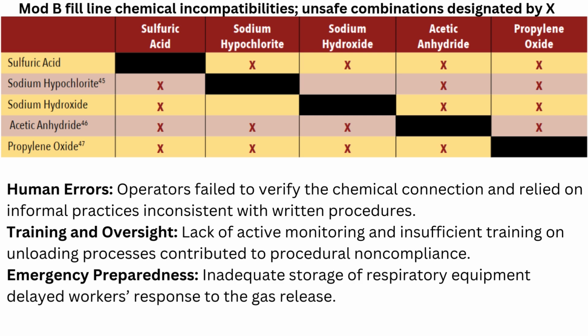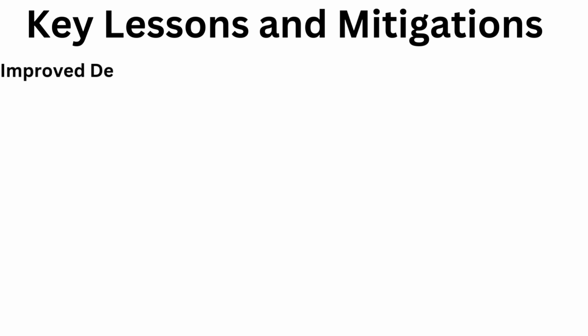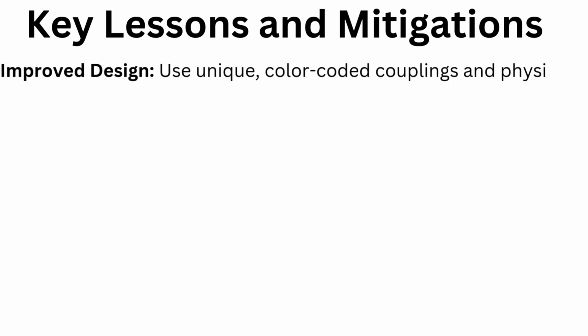Human errors. Operators failed to verify the chemical connection and relied on informal practices inconsistent with written procedures. Training and oversight. Lack of active monitoring and insufficient training on unloading processes contributed to procedural noncompliance. Emergency preparedness. Inadequate storage of respiratory equipment delayed workers' response to the gas release.